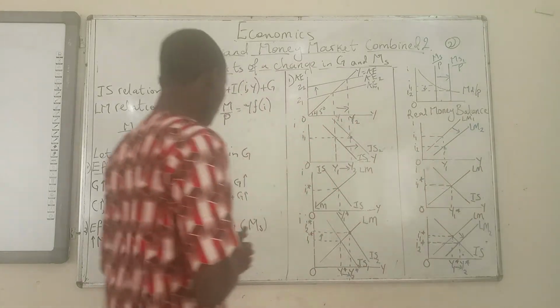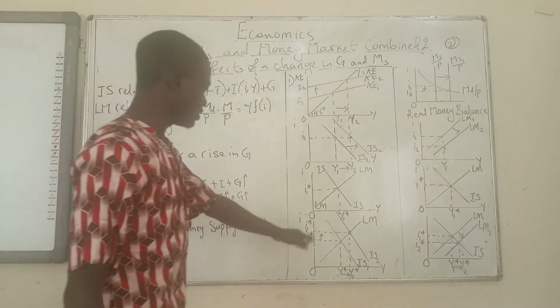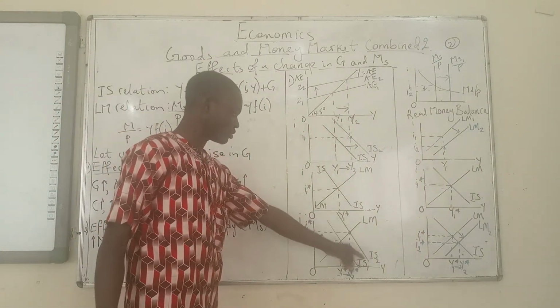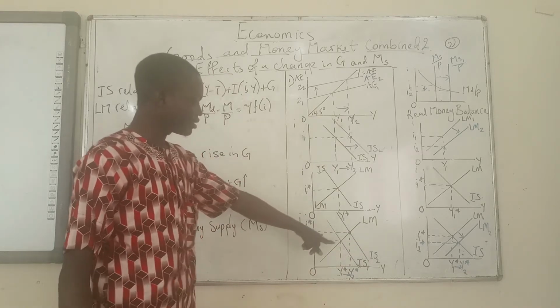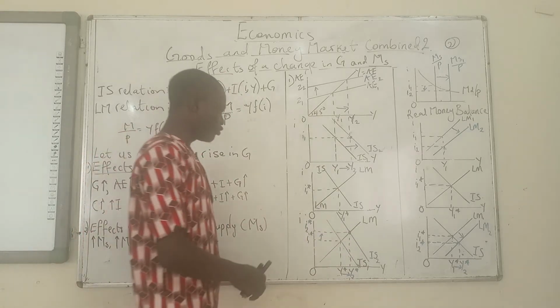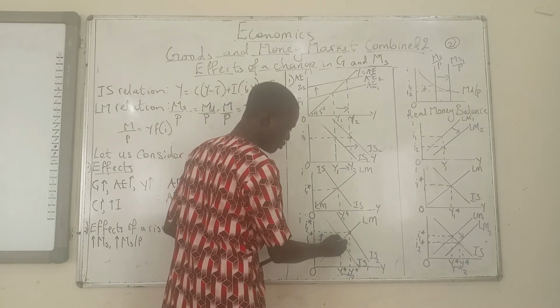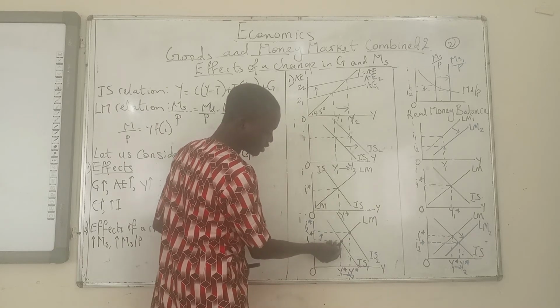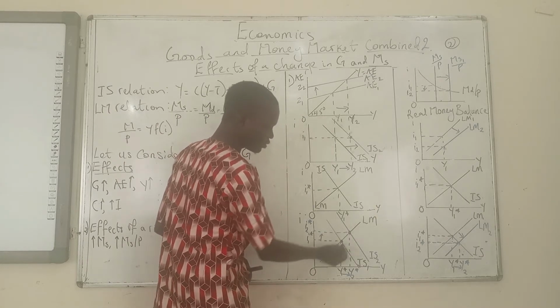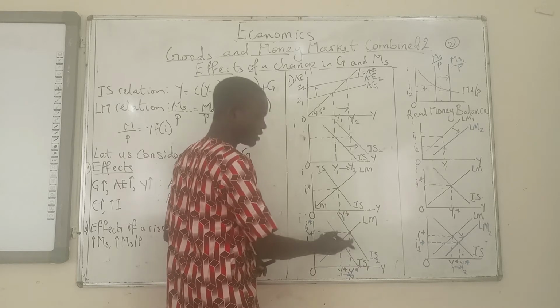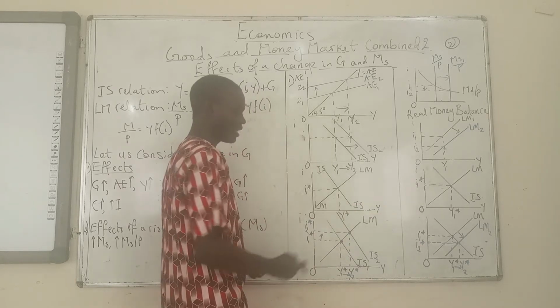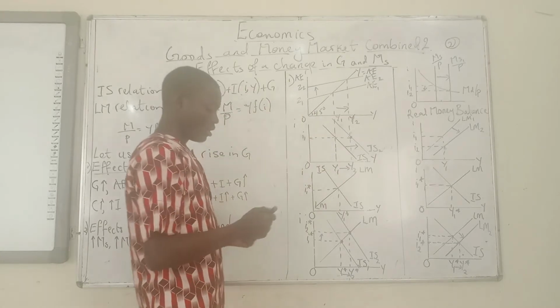Alright, and remember that that's explaining what happens when IS is shifted. Now remember that there is an upward movement on the LM curve. This was the initial point on the LM curve, and it moves to this point. So there's an upward shift of the IS curve, and an upward movement along the LM curve.